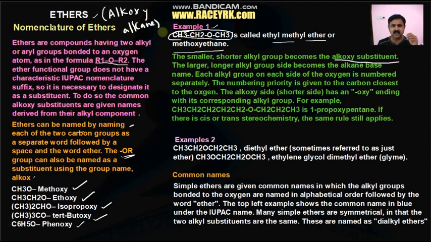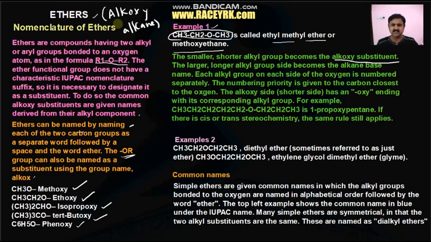So the larger alkyl group becomes the alkane. For example, the larger alkyl group has 3 carbons and the smaller alkyl group has 1 carbon, which means we will call it methoxypropane. In this case also the same thing happens. Ethyl ether is called ethoxyethane in the example given.